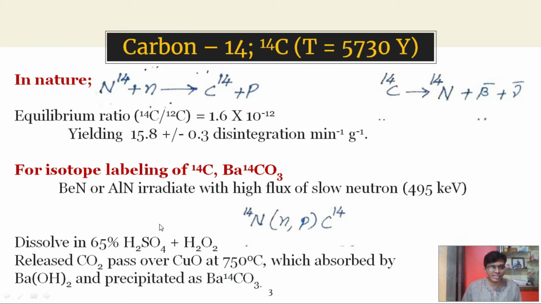This irradiated sample is then dissolved in a mixture of 65% sulfuric acid and hydrogen peroxide. It releases carbon dioxide, which is then passed over copper oxide at 750 degrees Celsius, and the formed carbon dioxide is absorbed by barium hydroxide and precipitated as barium carbonate containing isotopic labeled carbon 14.